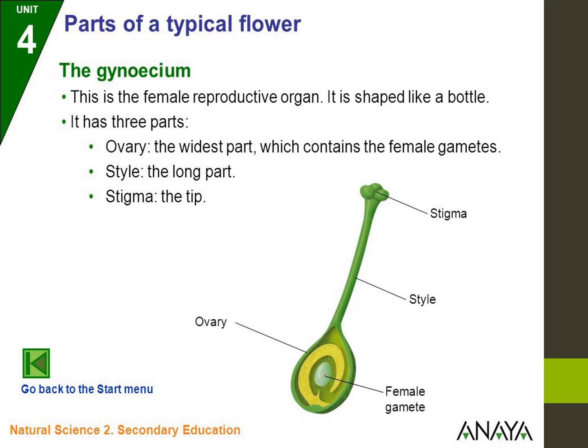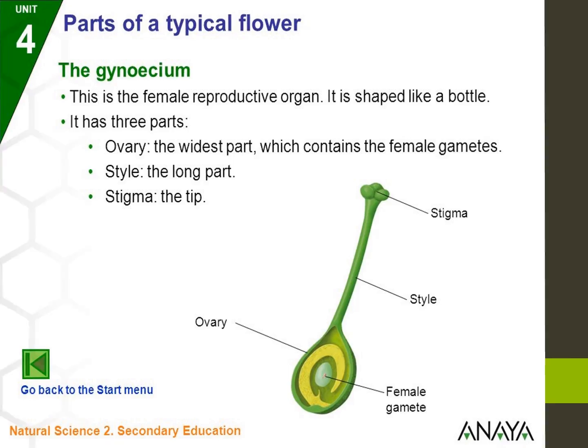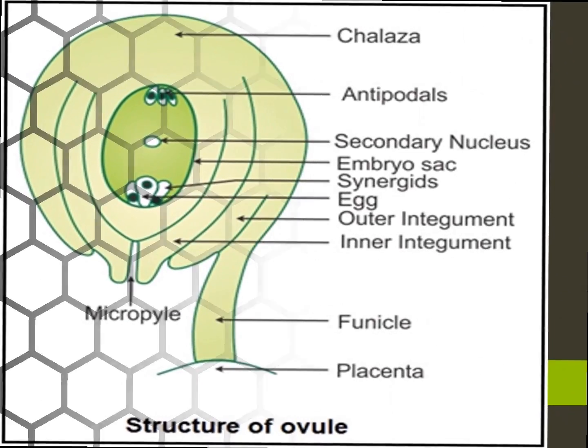Ovary is the widest part, which contains the female gametes. Okay, the parts everybody saw: gynoecium, androecium, corolla, calyx. These are all the parts of a typical flower. Okay, everybody understood these parts?